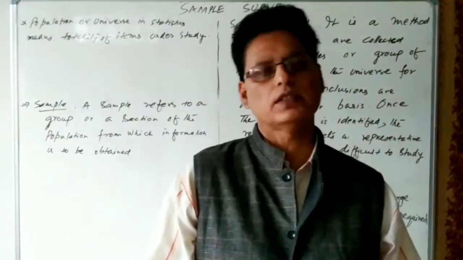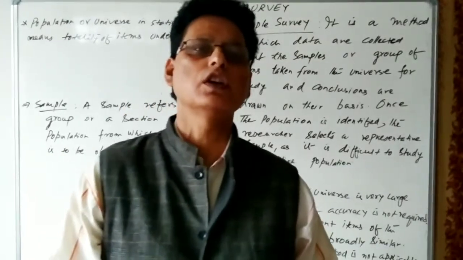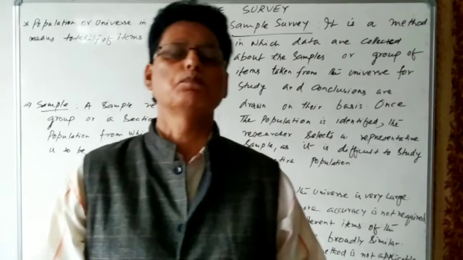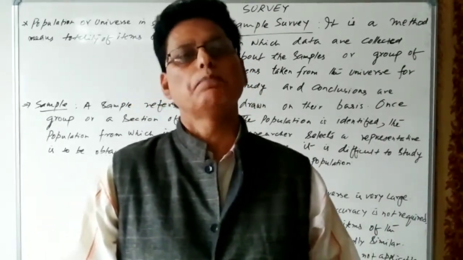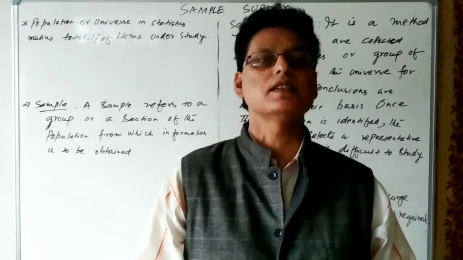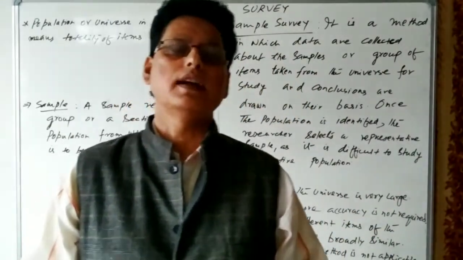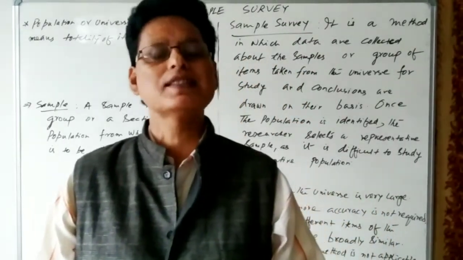Suppose nowadays the Bihar election is going on, and we have seen that different opinion polls and exit polls have been published by different agencies. So how are those agencies publishing the opinion poll or exit poll?